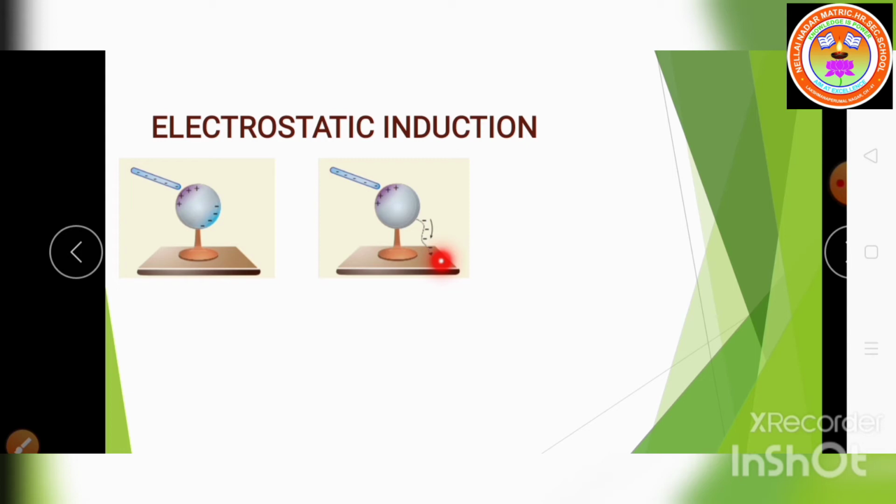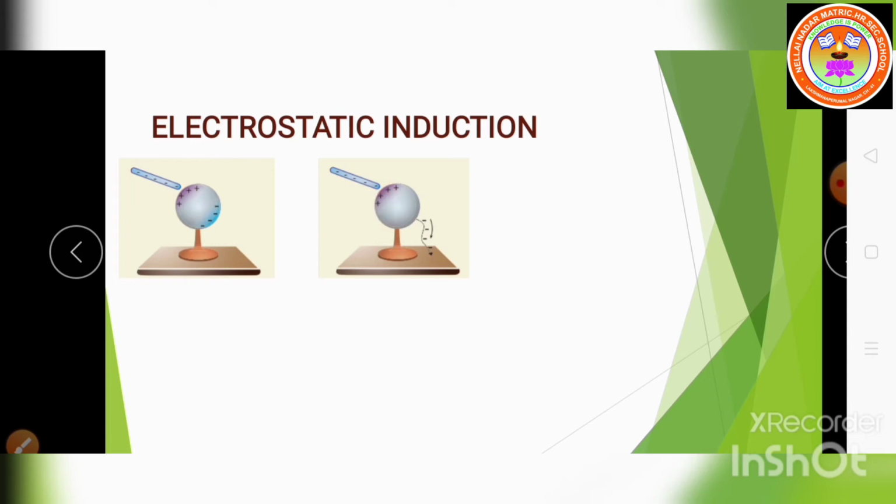Still, the positive charge will not flow to the ground, because it is attracted by the negatively charged rod, which is still in the same place.